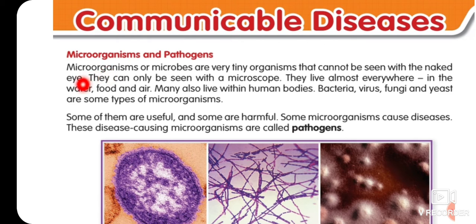Let's read our chapter, microorganisms and pathogens. Microorganisms or microbes are very tiny organisms that cannot be seen with the naked eyes. They can only be seen with a microscope. They live almost everywhere, in the water, food and air. Many also live within human bodies. Bacteria, virus, fungi and yeast are some types of microorganisms.